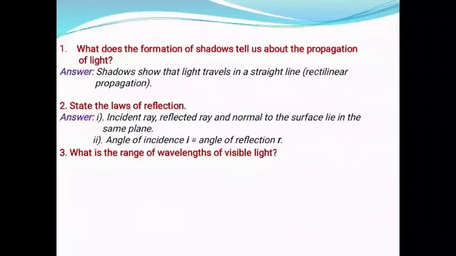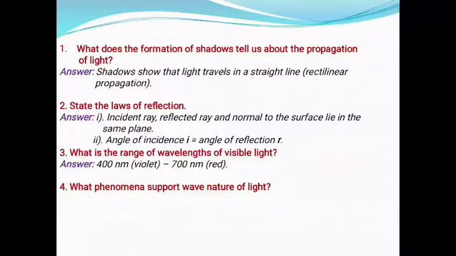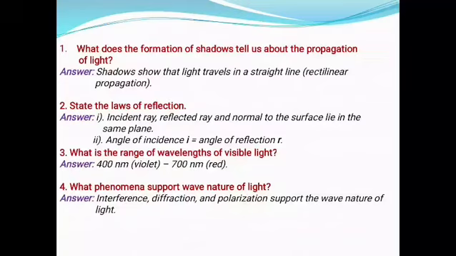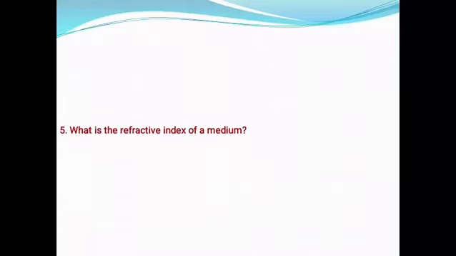What is the range of wavelengths of visible light? Answer, 400 nanometer violet to 700 nanometer red. What phenomena support wave nature of light? Answer, interference, diffraction and polarization support the wave nature of light.